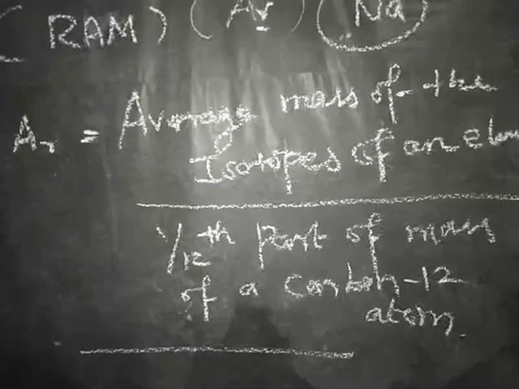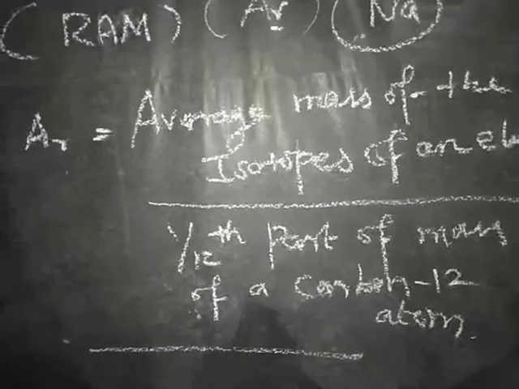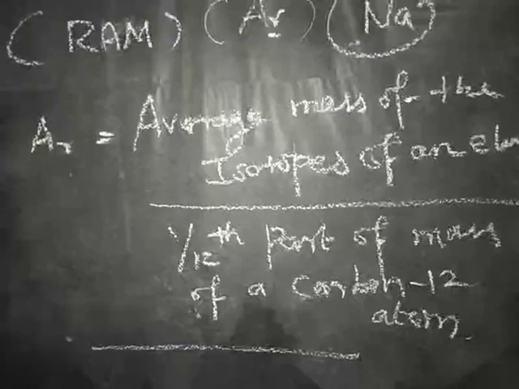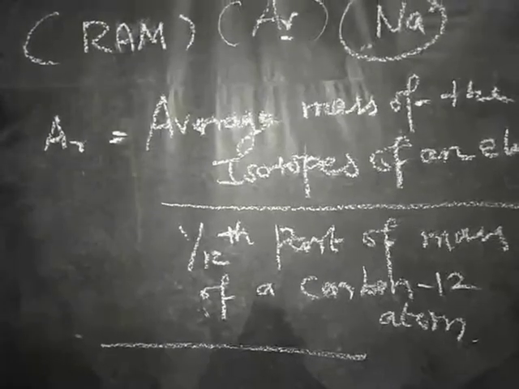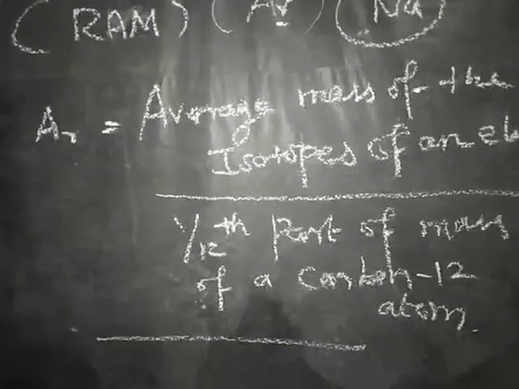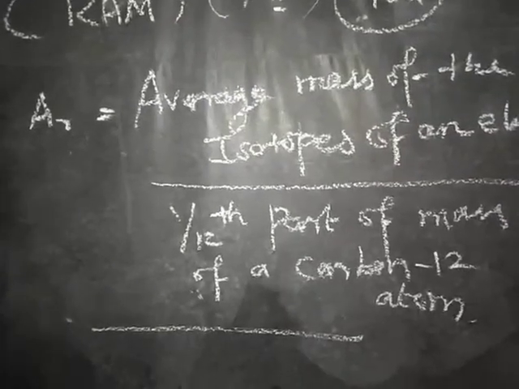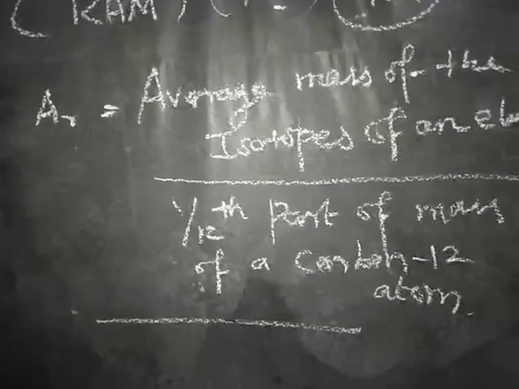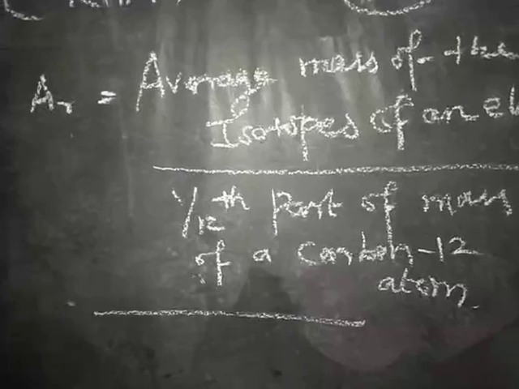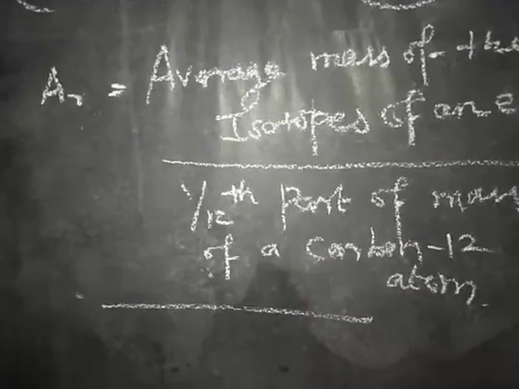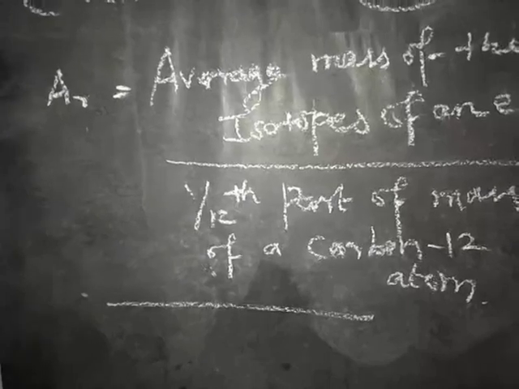Next, the relative atomic mass is only a ratio. It has no unit. If the atomic mass is expressed in grams, that is called gram atomic mass. Usually the relative atomic mass is a ratio, so it has no unit.